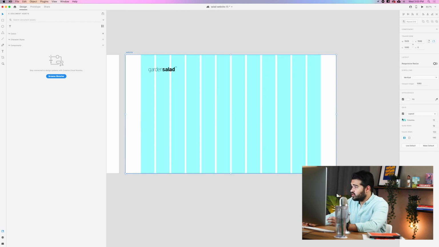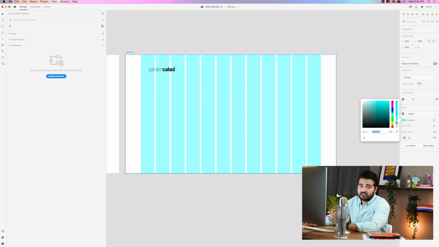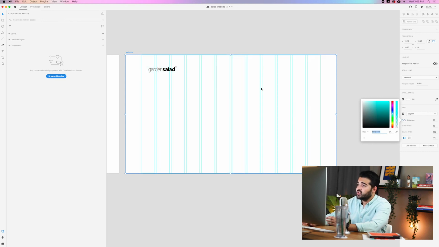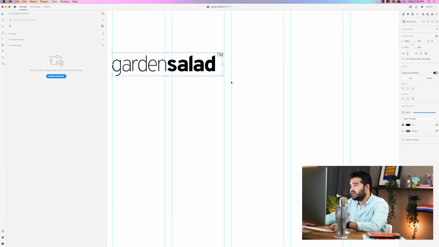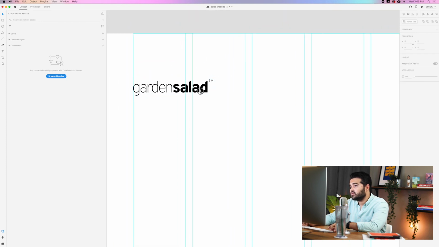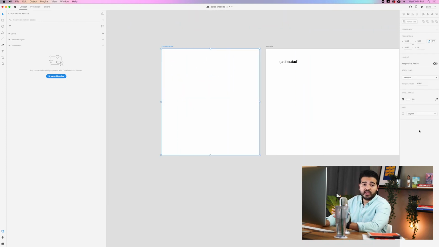I'm going to change the grid to lines, because if you lower all the settings it has, like the opacity settings that the grid has, the great thing is that you can actually see only the lines of the grid. So we're going to put the garden salad logo right here, and I think it looks really nice. Let me make it a little bit smaller. That looks really cool.